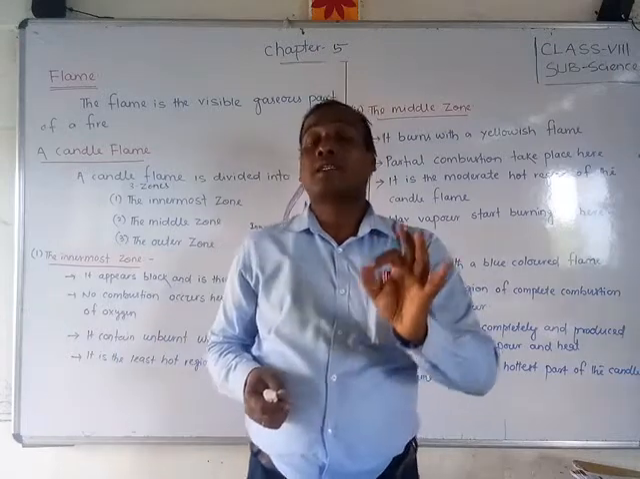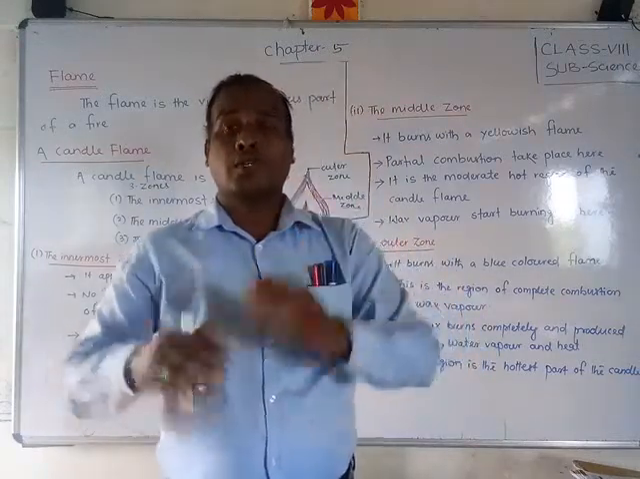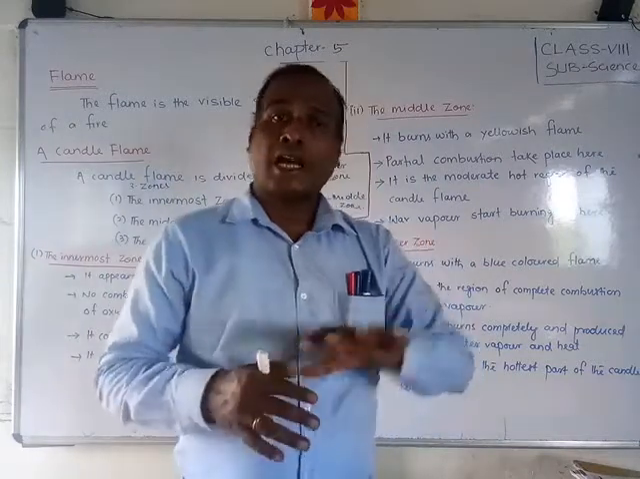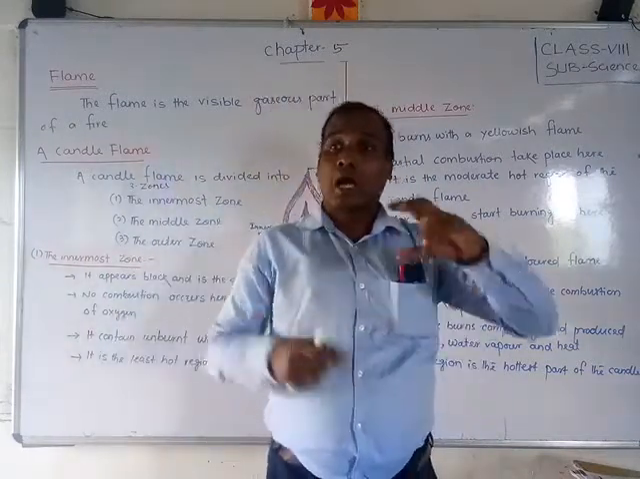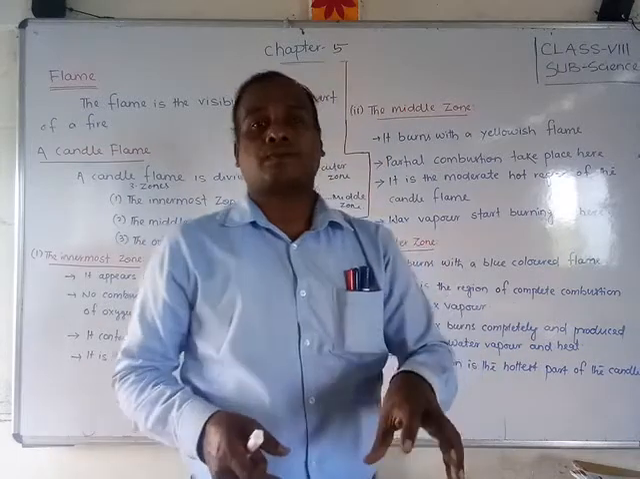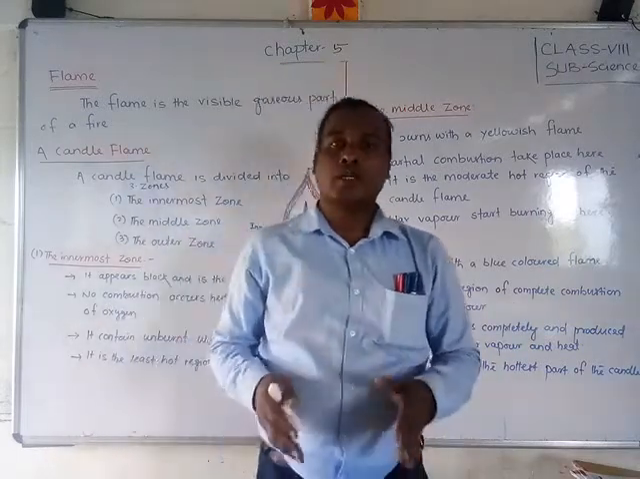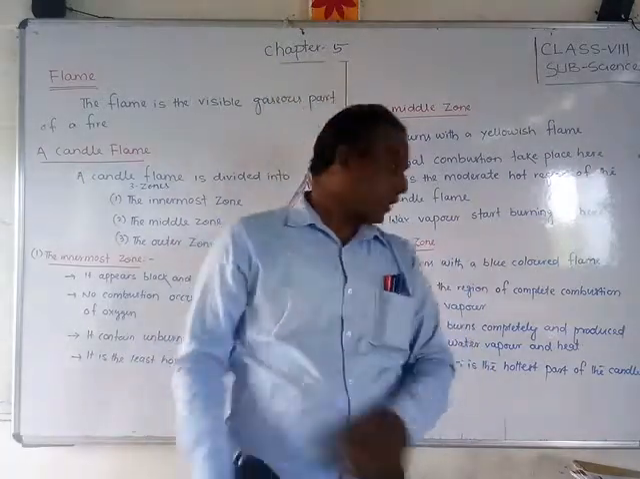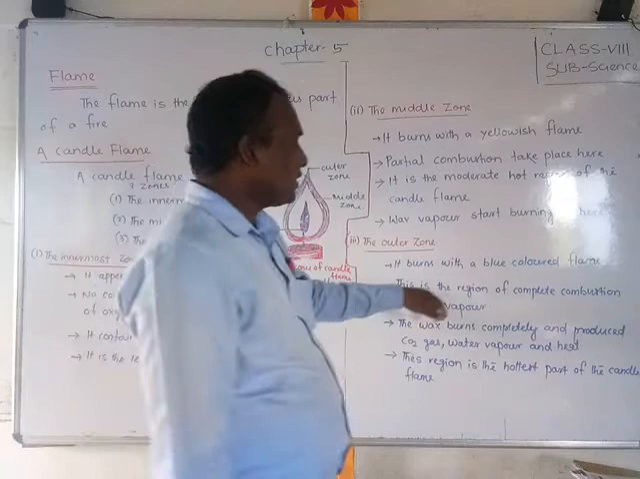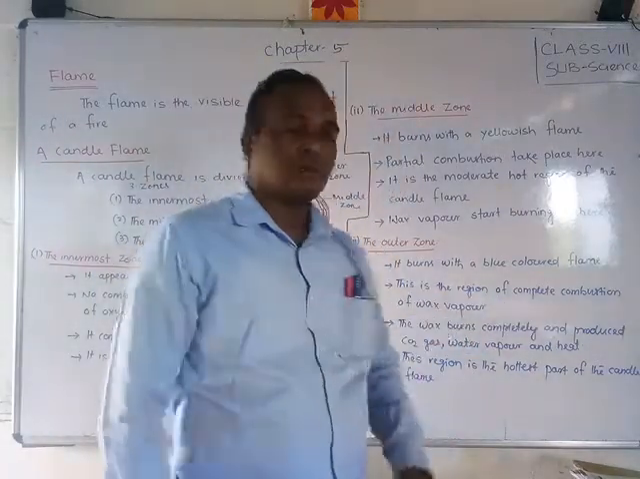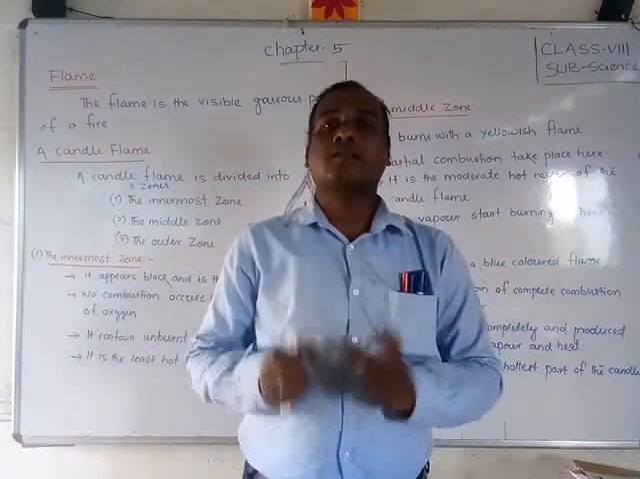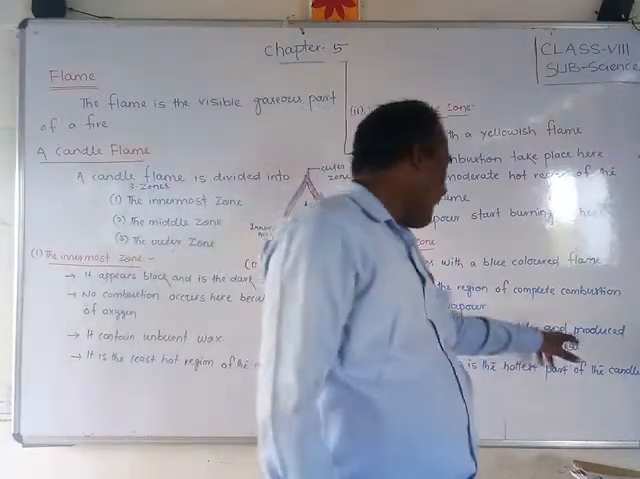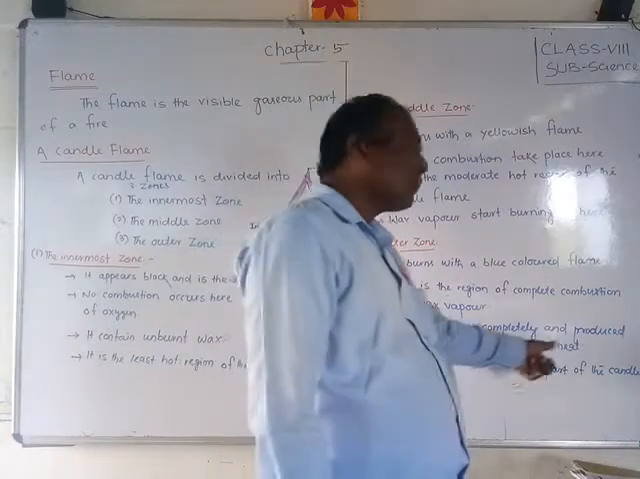Among the three zones, innermost zone, middle zone and outermost zone, which one is the hottest? The outermost zone is the hottest zone when we compare the three zones. This is the region of complete combustion of the wax vapor, because here the wax undergoes complete combustion. The wax burns completely and produces carbon dioxide gas, water vapors and heat.